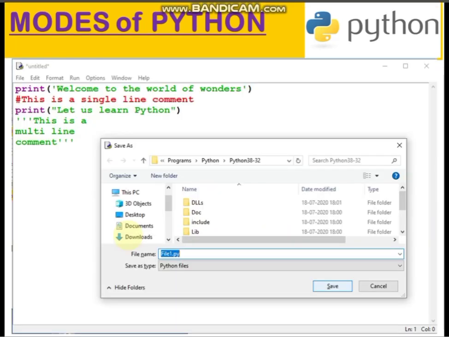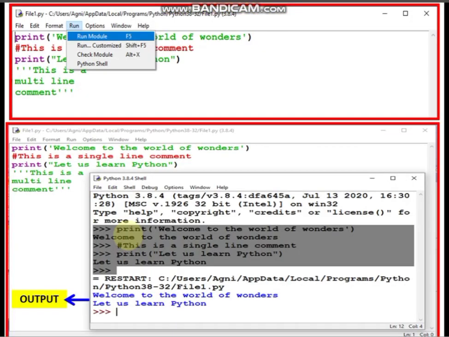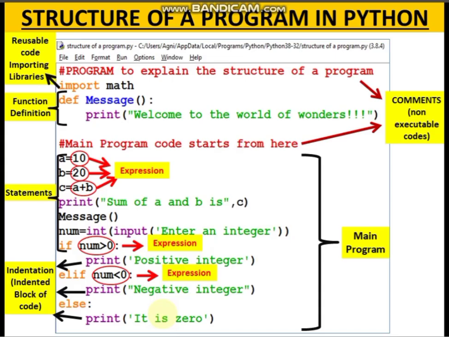But in case of script, you have to save the script with the .py extension, and its output will be shown on the shell, and it can prompt you for any input also on the shell itself. Suppose you want to add two numbers, it will ask you for the numbers. It will prompt you on the shell to enter the numbers. You enter the numbers, and then again the output will be shown here only. So this is all about the two modes, interactive mode and script mode.